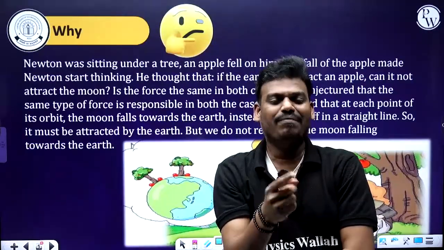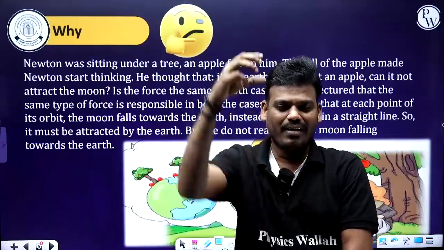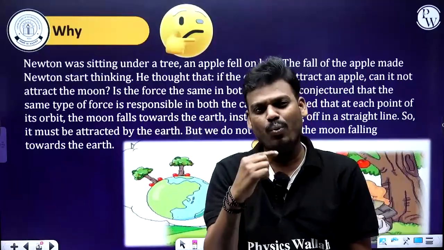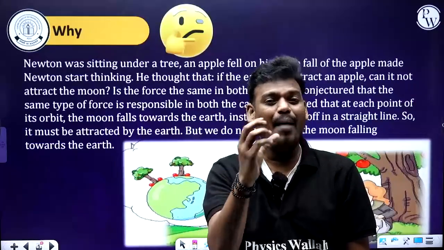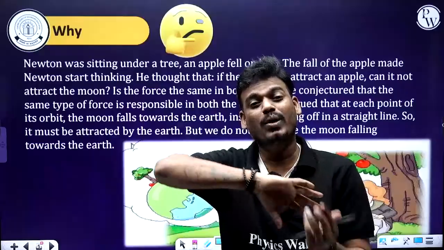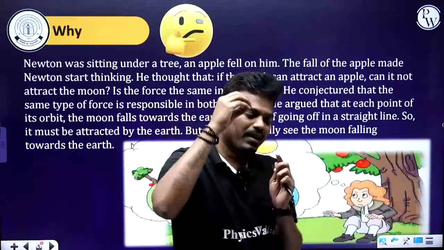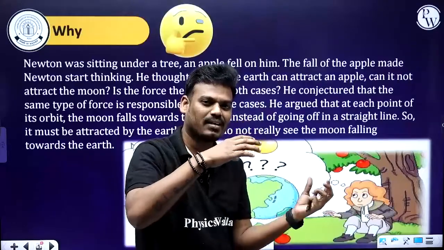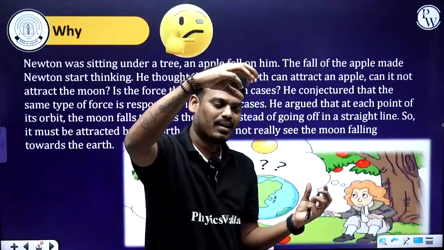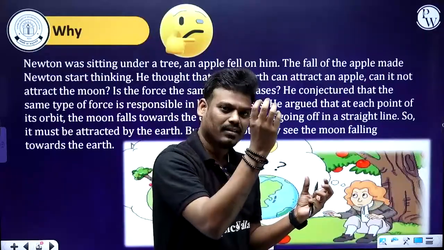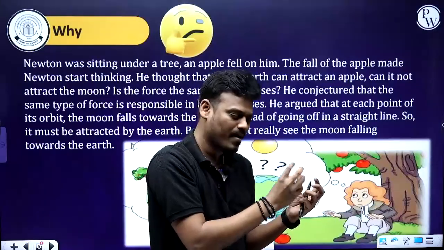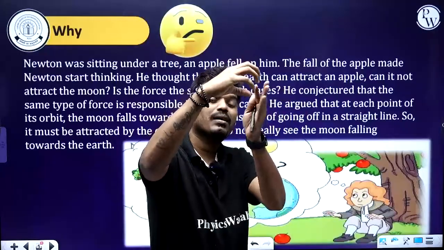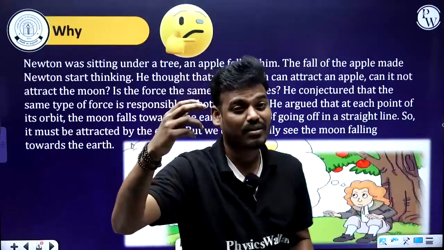If the apple is attracted by the Earth, why can't the Earth also be attracted towards the apple? Meaning, if there is a force between these two, one is the Earth and another one is the apple. If the Earth attracts that apple towards it, why can't this apple attract the Earth towards the apple? This was the question raised.